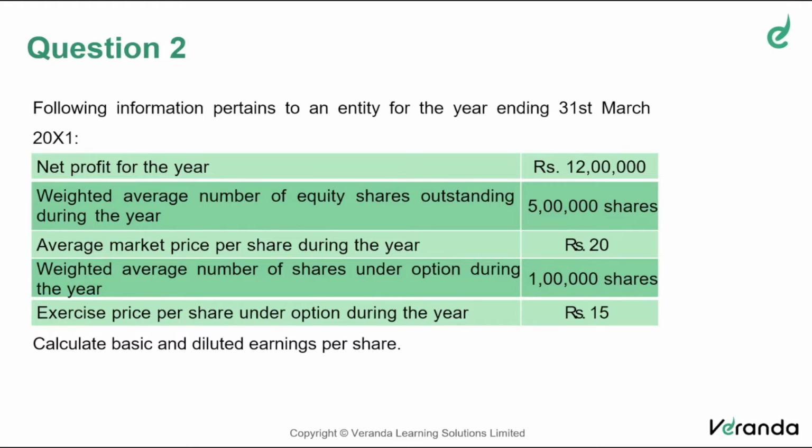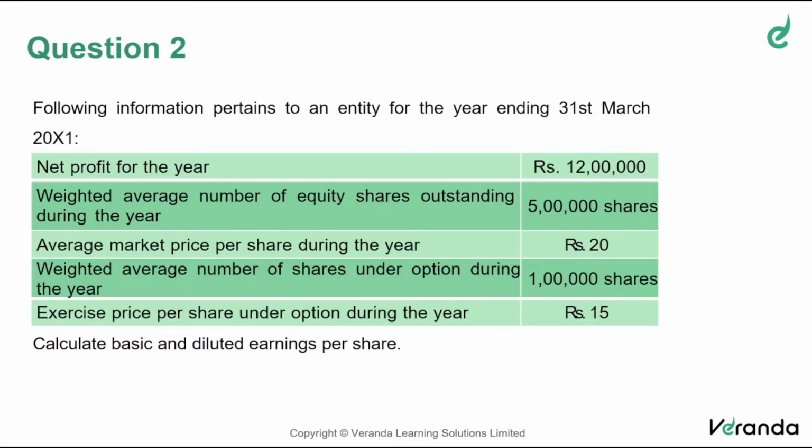Denominator will be the shares already issued plus potential equity shares. It's not that the debentures have been converted into shares; it is probable that they may be converted. So if those shares are converted, the profit will get adjusted in this manner and the number of shares will increase.